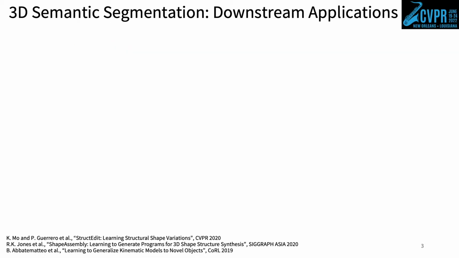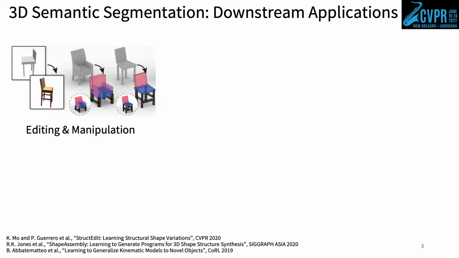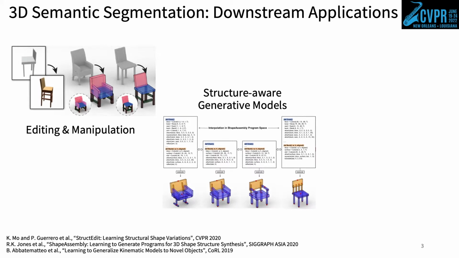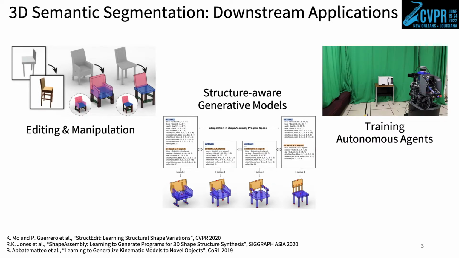representation. The ability to semantically segment 3D shapes is important for numerous applications, such as reverse engineering the part structures of an object to support editing and manipulation, producing training data for structure-aware shape generative models, or helping autonomous agents understand how to interact with objects in their environment.